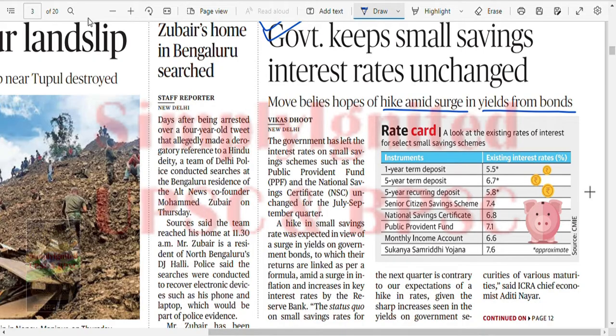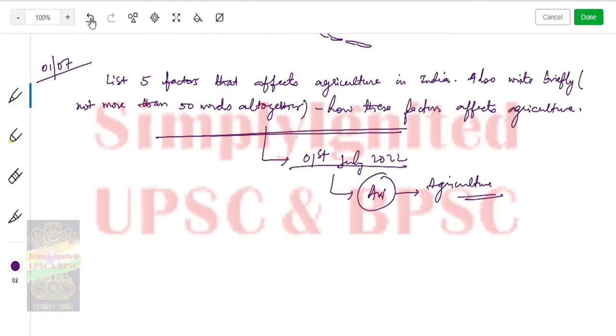Let me tell you the story first. What happens is, this is a bond that government offers and this is a saving scheme. Okay, that also government offers. Now say bond is marked at 7% or 8%, right? 8% it is marked at: you give me this much rupees, I'll return you this much plus 8% of this much. And saving scheme is also marked at 8%. Suppose that for simplicity, right?